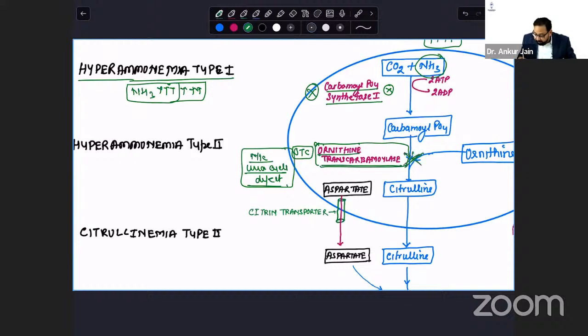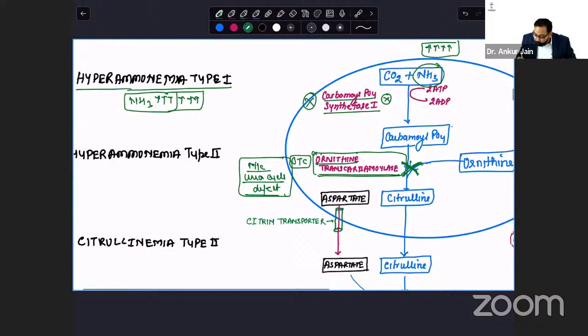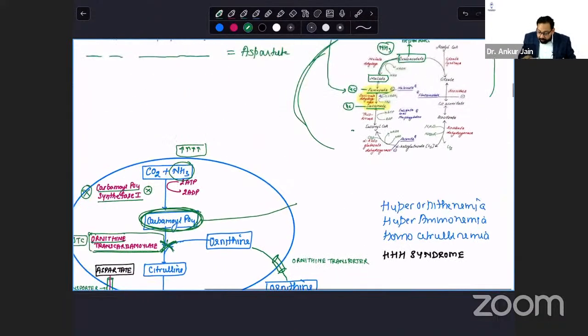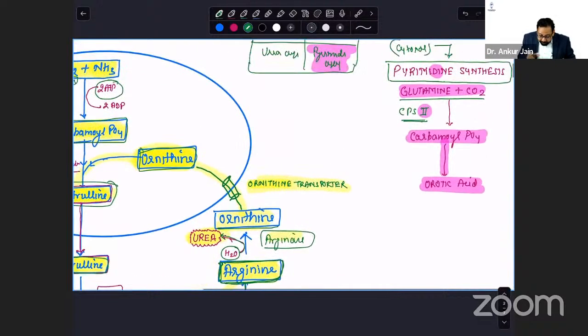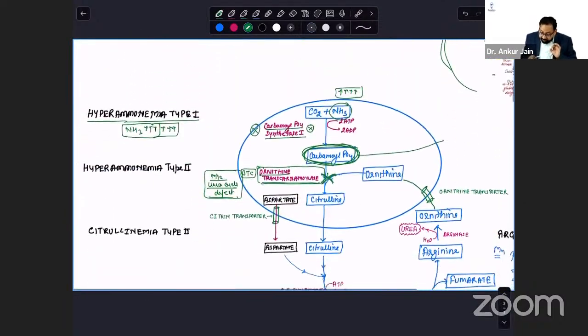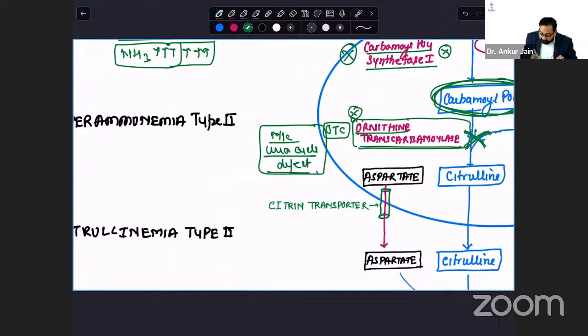If this enzyme is defective, this step will not occur. Carbamyl phosphate will accumulate. This carbamyl phosphate will diffuse out of the mitochondria and enter pyrimidine synthesis and will produce orotic aciduria. So the question asked: ornithine transcarbamylase defect leads to orotic aciduria, and pyrimidines in urine.